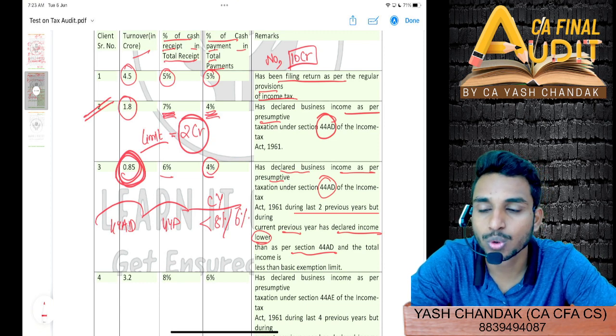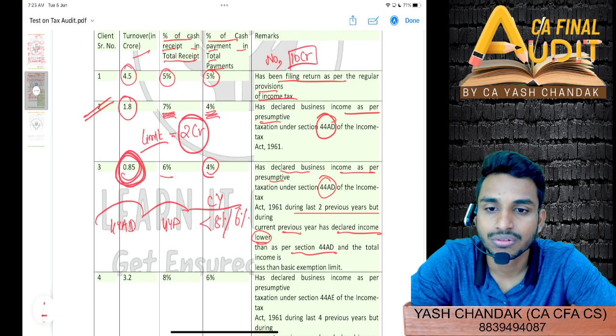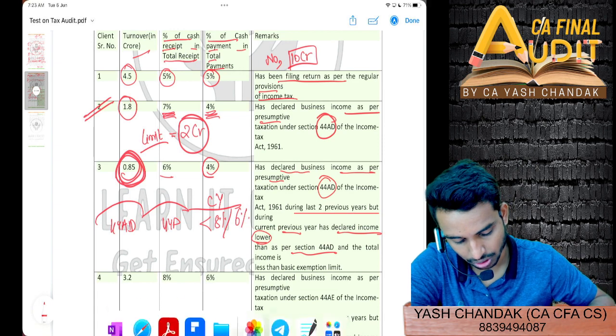So quickly go through section 44AD subsection 4.